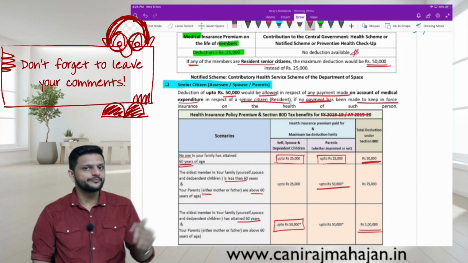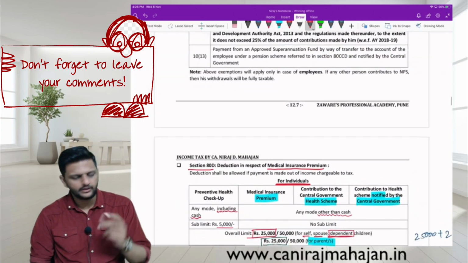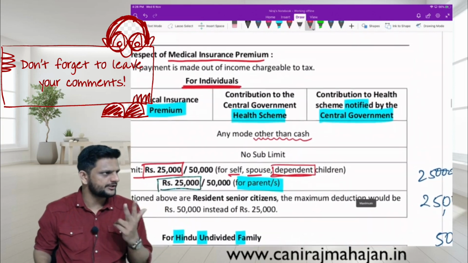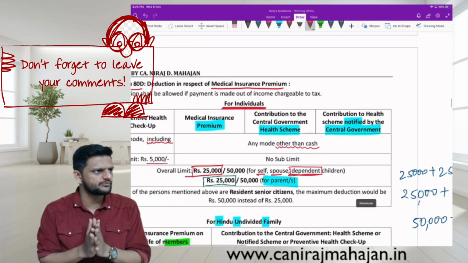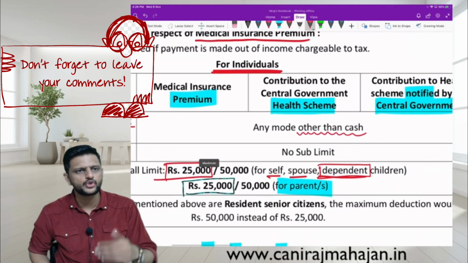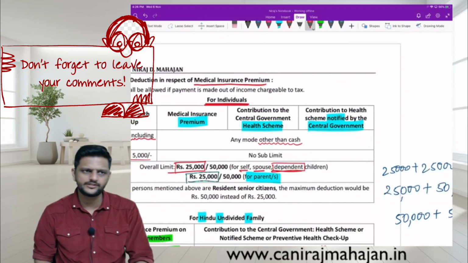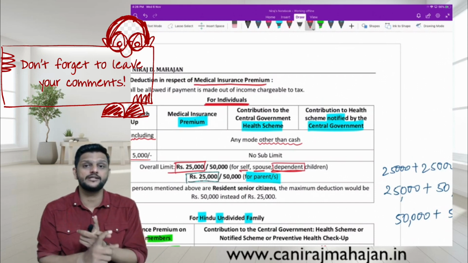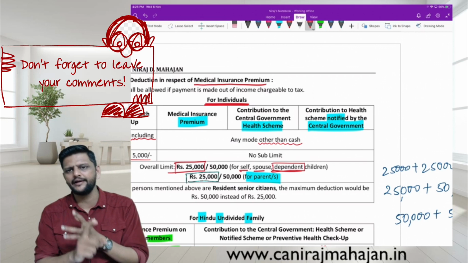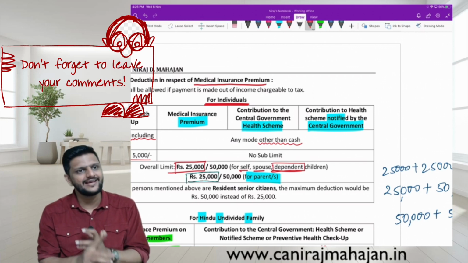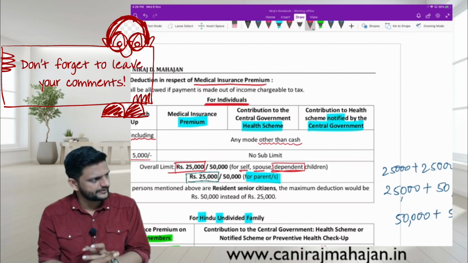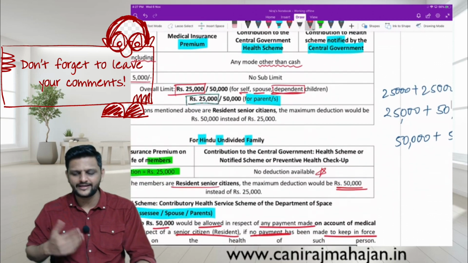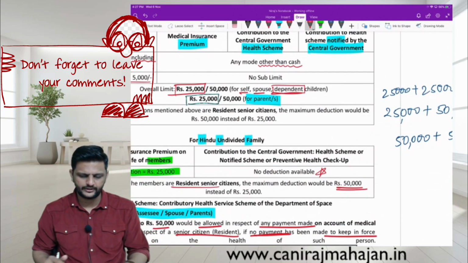That means till now in 80D, what figures we had seen over here? Medical insurance premium or contribution to CGHS. Thirdly, preventive health checkup. Okay, preventive health checkup is fine. That is a very small figure. But over here, if a person is not covered under a health insurance scheme, are you following or no? If a person is not covered under health insurance policy, the person is a senior citizen and any medical expenditure is incurred, even that can be claimed as deduction up to rupees 50,000. Again, this is overall limit of 50,000. Okay, not extra deduction of 50,000.